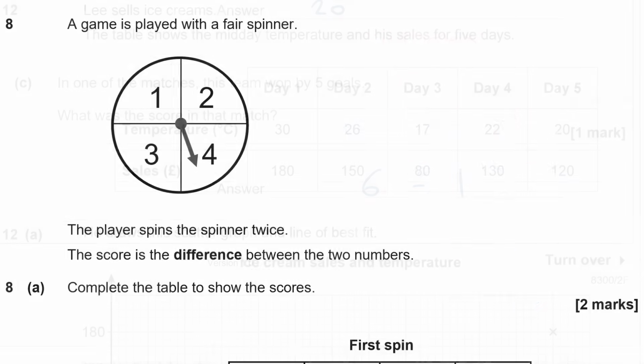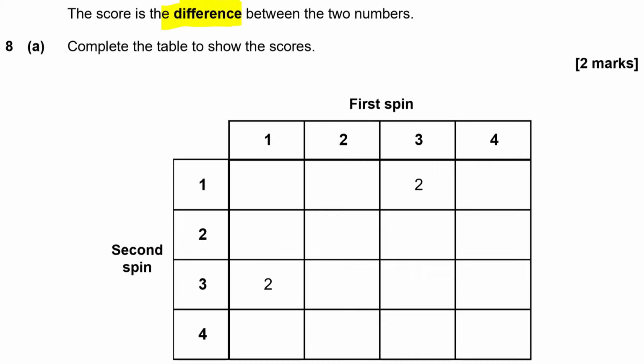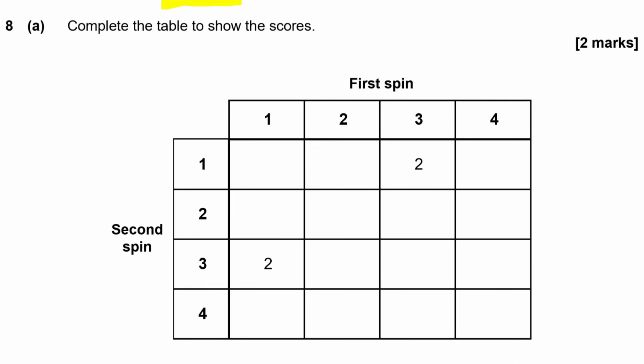Question 8. A game is played with a fair spinner. You can see on the spinner it's got the numbers 1, 2, 3 and 4. They're all equally as likely because they're all exactly the same size as each other. The player spins the spinner twice. The score is the difference between the two numbers. Now, difference means in mathematics subtract. So you're going to subtract one score from the other. So complete the table to show the scores.